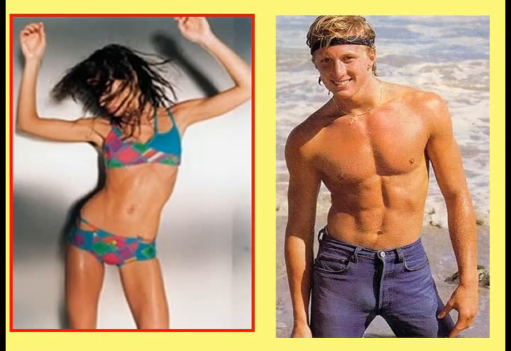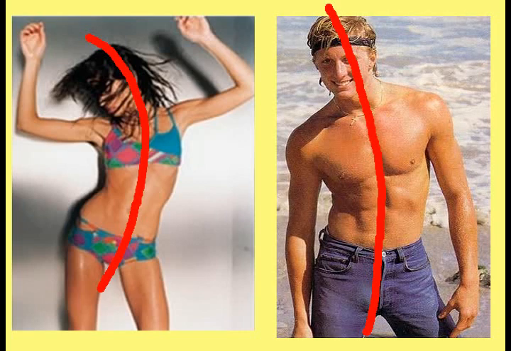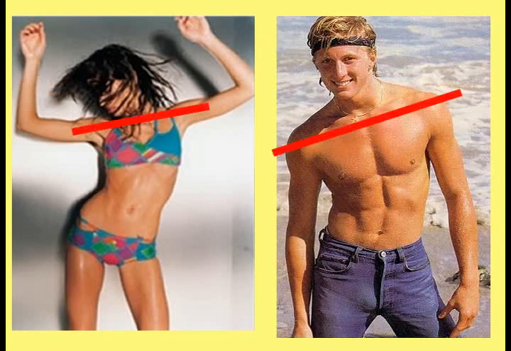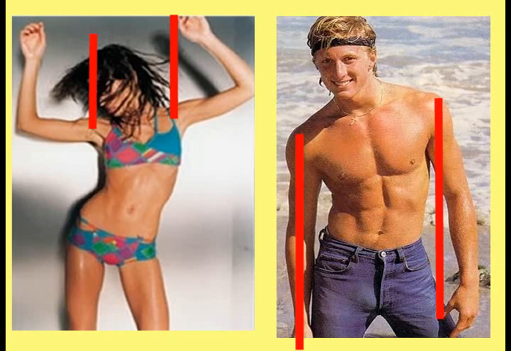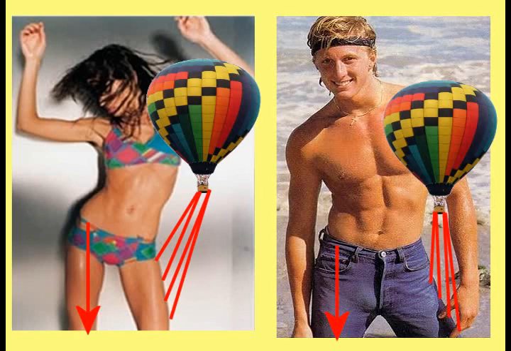This picture compares the body of the anorexic woman to a man whose body has been changed by excessive exercise. The entire bodies of both subjects curve to the right. The heads of both subjects are moved to the right. The shoulders of both subjects are uneven, and the hips of both subjects are uneven. One arm of both subjects looks longer than the other arm. The right leg of both subjects looks straight and is planted on the ground, while the left legs look like they are floating up into the air.